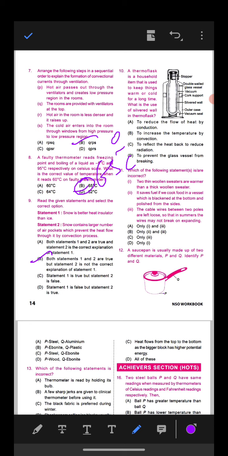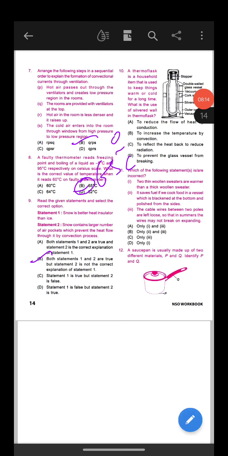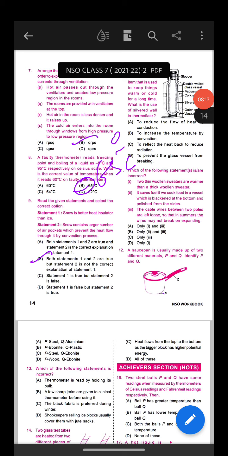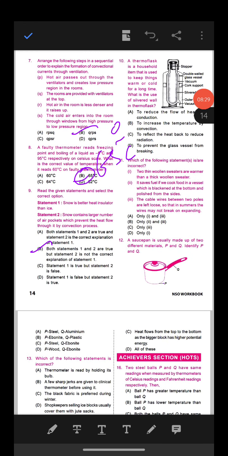Statement 1, the snow is better heat insulator than ice. Statement 2, snow contains large number of air pockets which prevent the heat flow through it by convection process. Okay, so which is the correct answer? Option A is the correct answer,